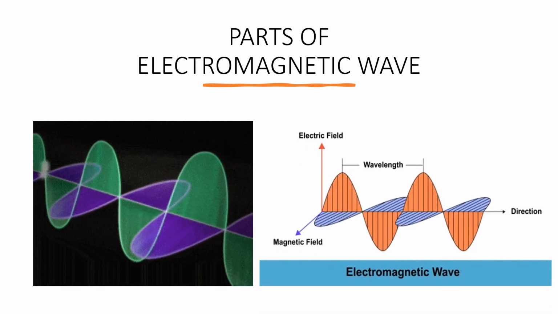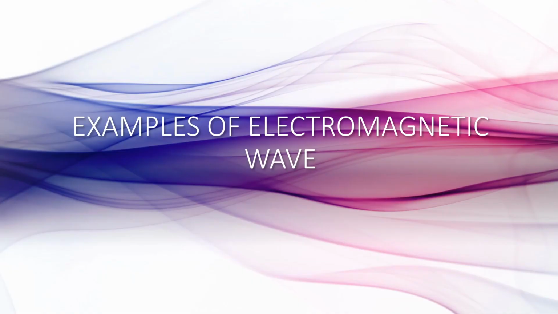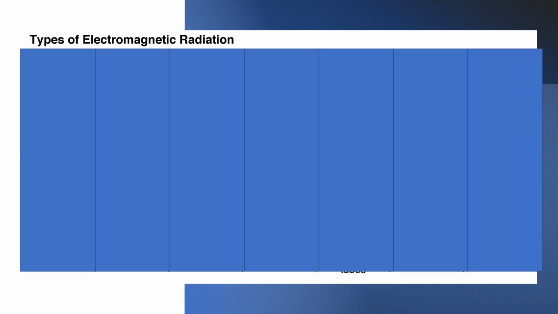And since electromagnetic wave is a transverse wave, or moves through a transverse wave, it has a quite similar structure. So we have the wavelength and the amplitude. Hindi ko na siya nilagay kasi na-discuss naman na natin yung parts ng transverse wave sa ating past lesson. So, let us have examples of electromagnetic wave na ibigay ko na rin kanina sa illustration natin sa diagram. Okay, examples of electromagnetic wave can be found in the electromagnetic spectrum or the electromagnetic radiation.